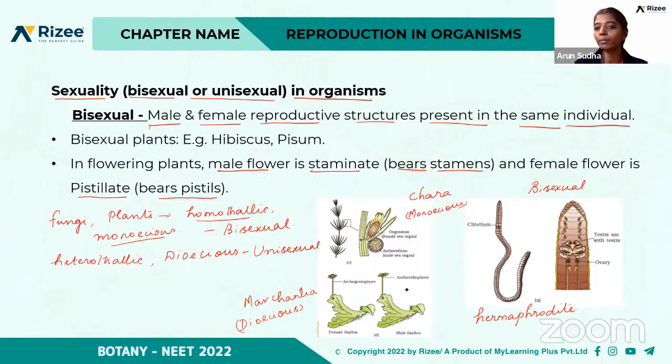Based on the presence of the male and female reproductive structures in the same individual or in different individuals, they are classified into different types.